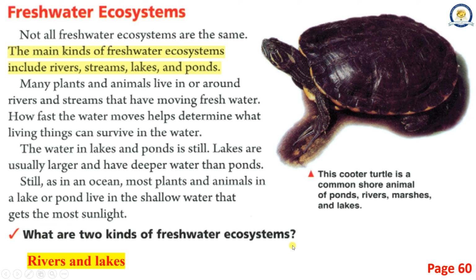What are two kinds of freshwater ecosystems? Rivers and lakes.